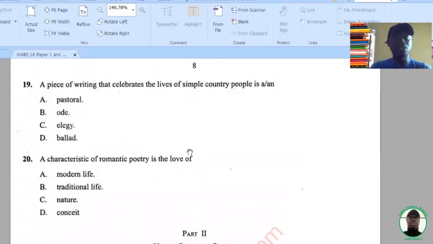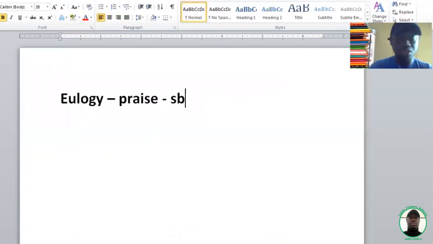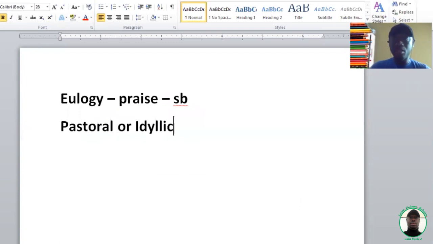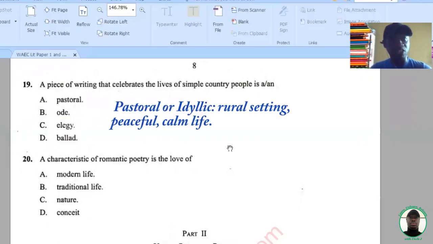Question 19, a piece of writing that celebrates the lives of simple country people is a, I also discussed this in one of my videos in the channel, pastoral or idyllic. Now, let me explain this. A poem that talks about the village life is pastoral or idyllic. Peaceful life, no traffic, no hustling, no robbery, nothing. Just the peaceful life is pastoral.